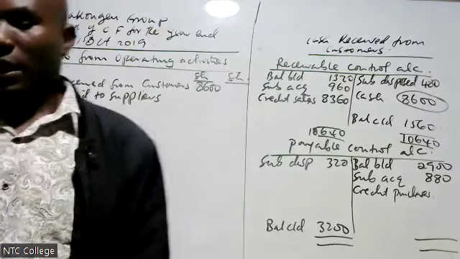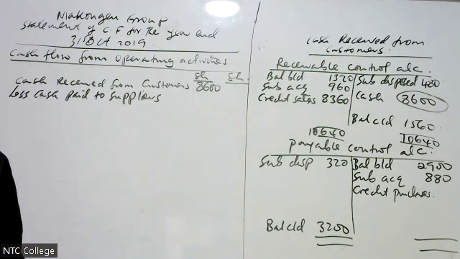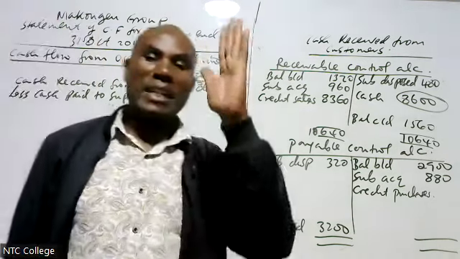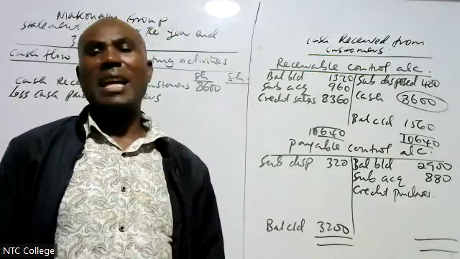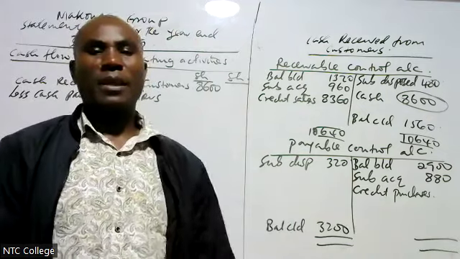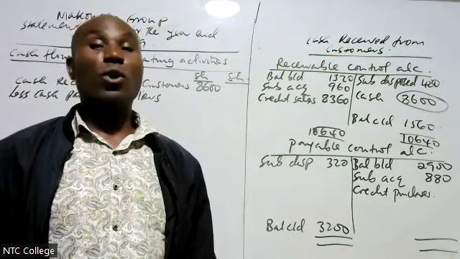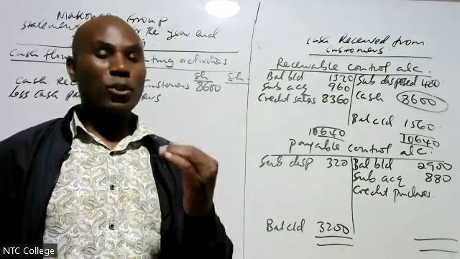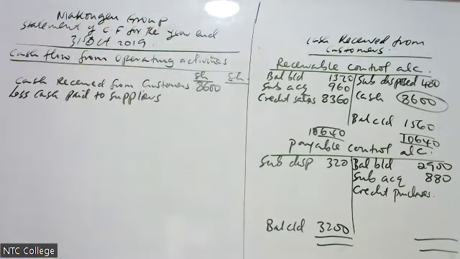Credit purchases. Now, the most difficult part in this method is how to get credit purchases. Examiner will never give you that. Therefore, you are going to compute it, my good friends. How do you compute credit purchases?